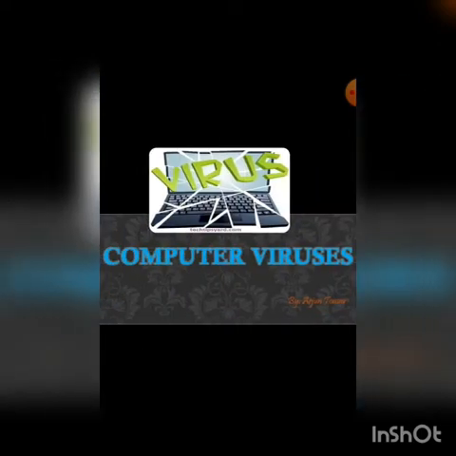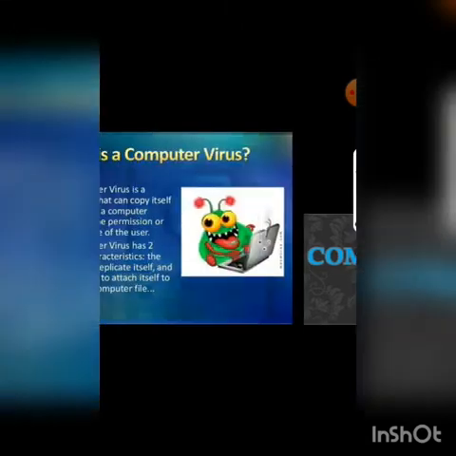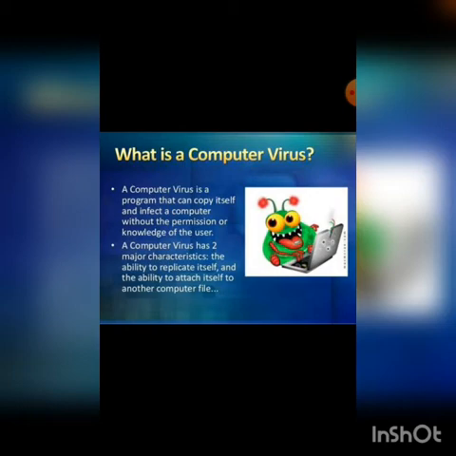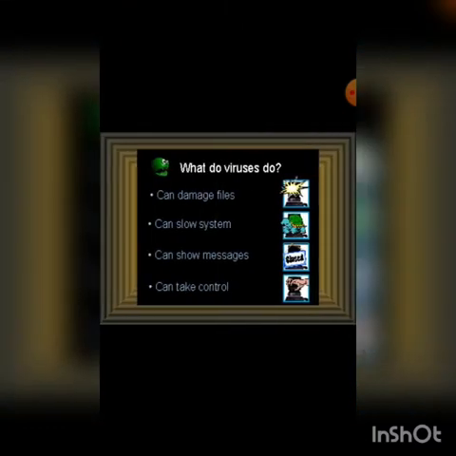A virus is a computer program that enters the computer system by attaching itself to another computer program and spreads itself across the system. So, what is a computer virus? A computer virus is a software program that has the ability to make copies of itself and to attach itself to other programs or files. Clear, students? Our next point is, what does a computer virus do?